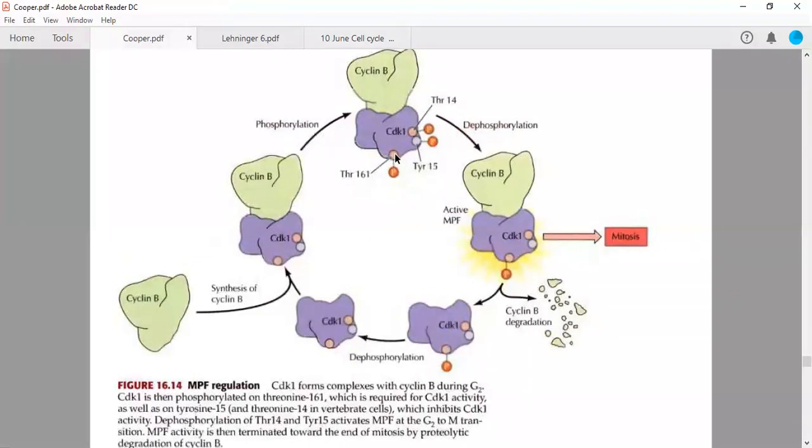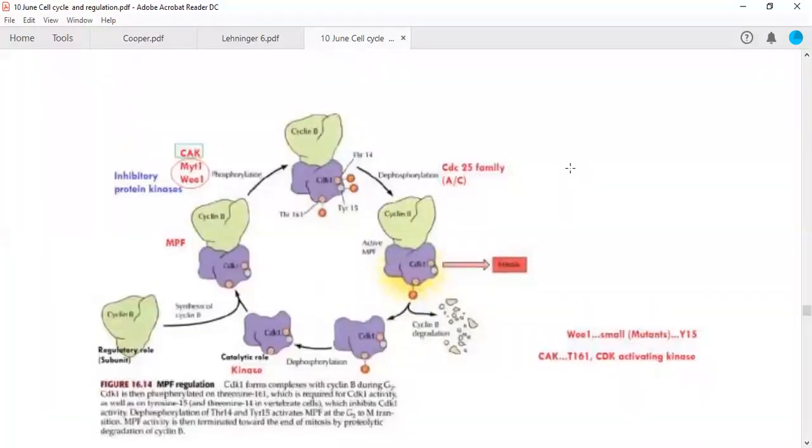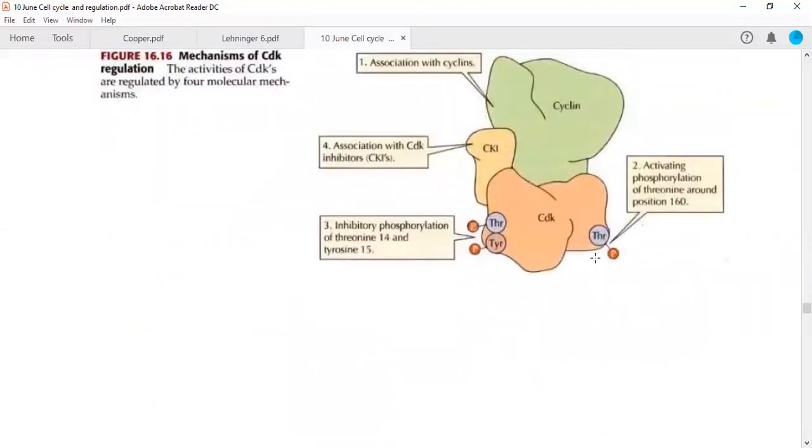Okay, so this particular position is phosphorylated by CAK, which is a kinase, or the full form is CDK activating kinase. CAK phosphorylates this particular threonine, and from the previous discussion you know this particular threonine, which is around 160 position or exactly 161 position, has an activating effect over this complex.